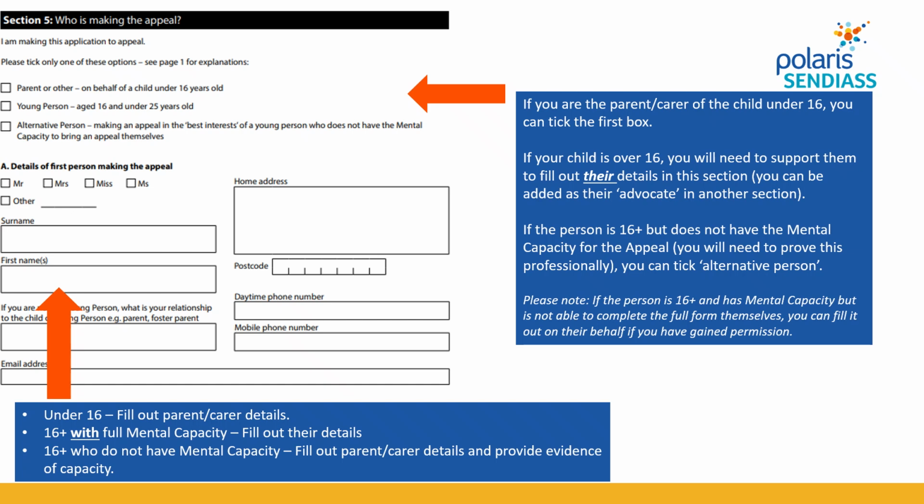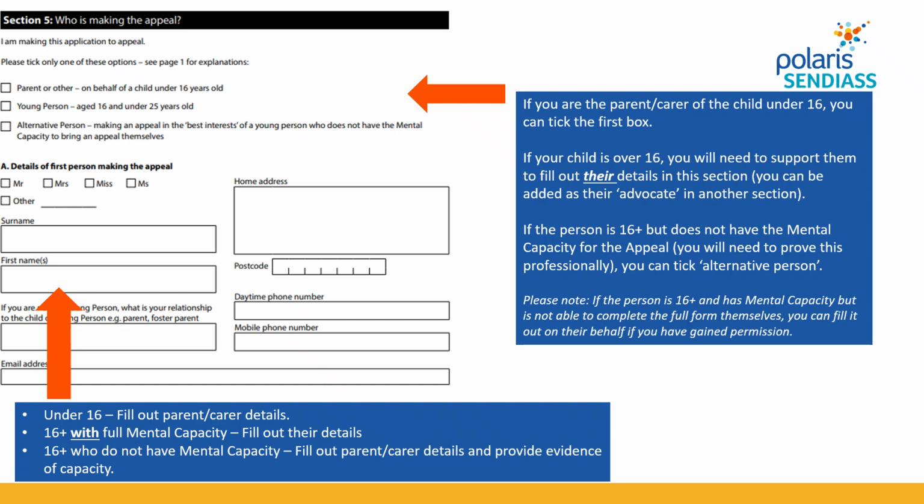If you're in a position where a child or young person is 16 to 25 and does have capacity to participate in the appeal but is being supported to access the process, for instance by a parent, then the appeal needs to be submitted in the name of the young person, so you tick the second box, and on a later page you're going to put in the parent's details as the supporter. So you're only ticking the alternative person box, the third box, if the young person does not have capacity to participate and that has been made through a best interest decision for them under the Mental Capacity Act.